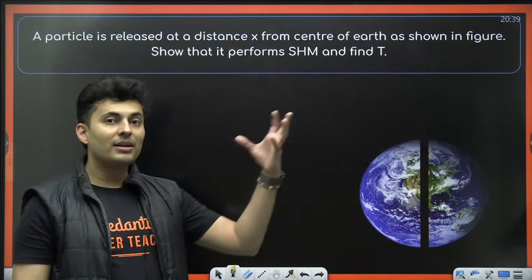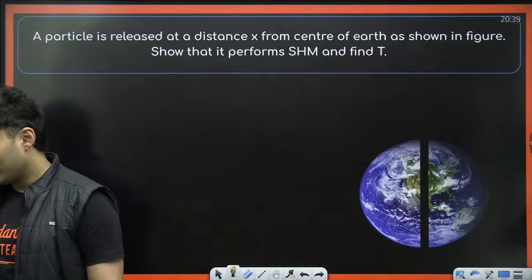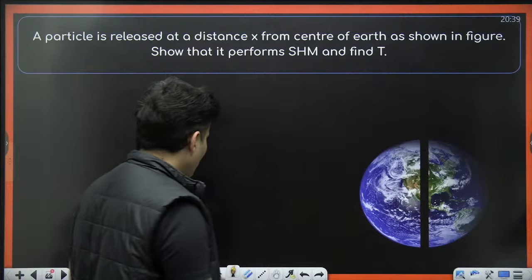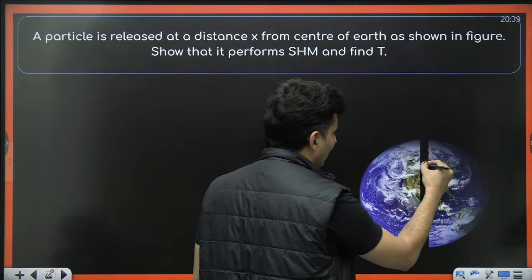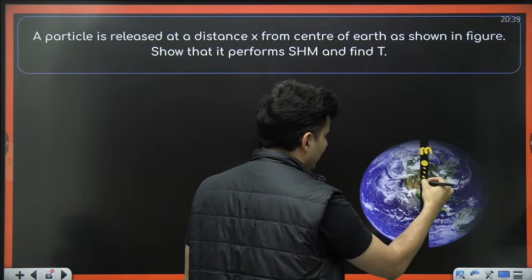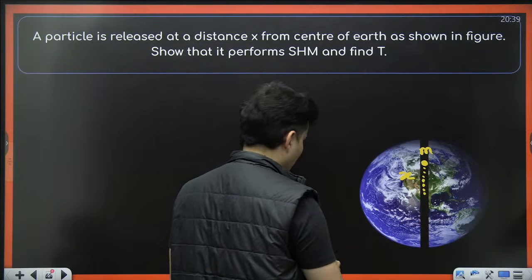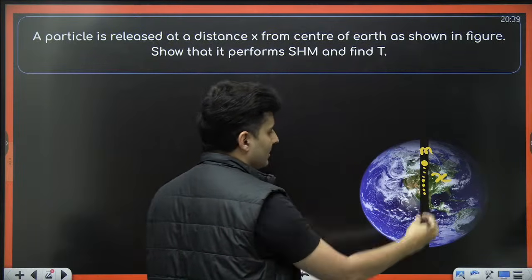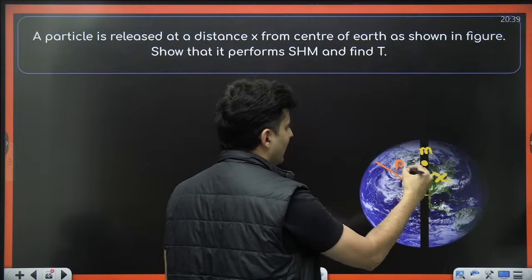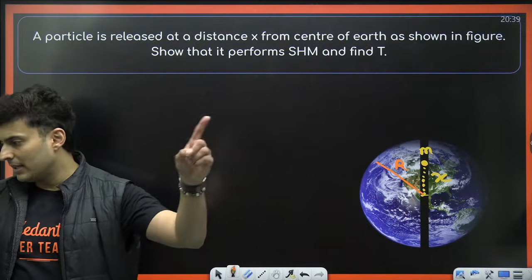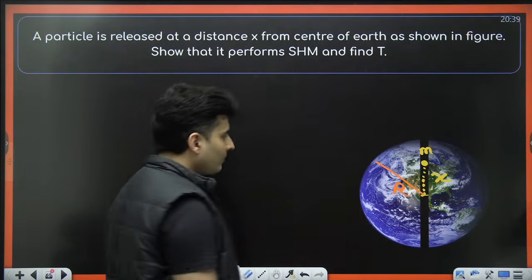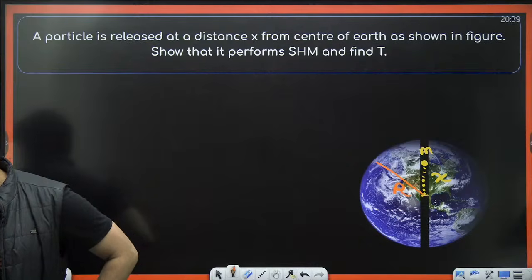So that is your simple harmonic motion. So how to find the time period of that simple harmonic motion? You take a mass m, and let's just assume that the mass m is at a distance x from the center, and the radius of the planet is, let's say, r.